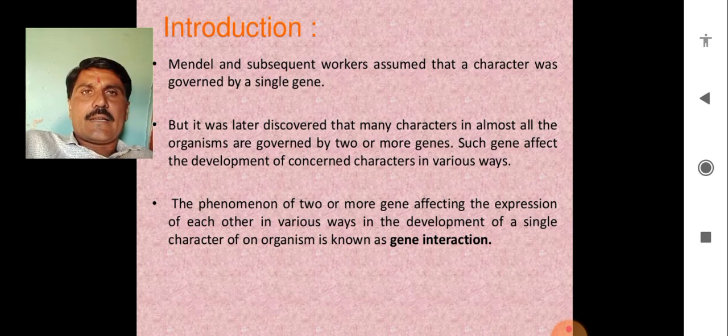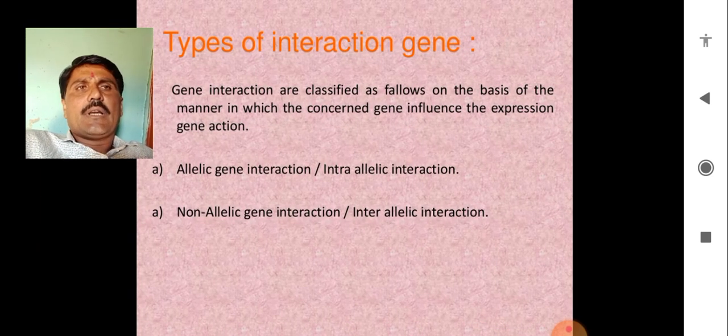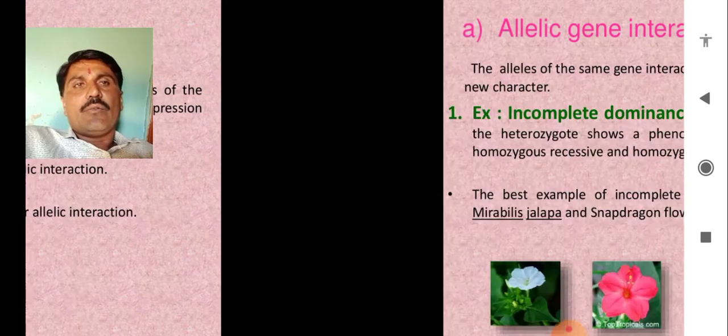For a single character, they affect each other, and that phenomenon is known as gene interaction. Types of gene interaction we know: allelic gene interaction and non-allelic gene interaction. Gene interactions are classified on the basis of the manner in which the concerned genes influence the expression of gene action. Well, we will study one by one.